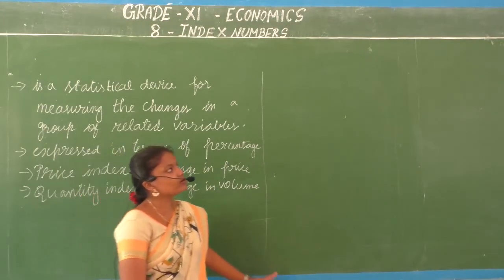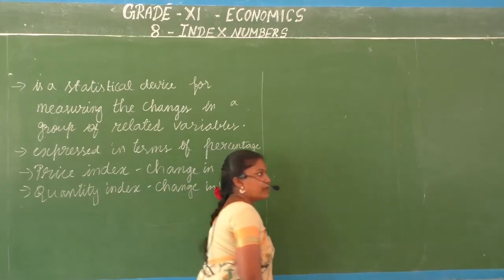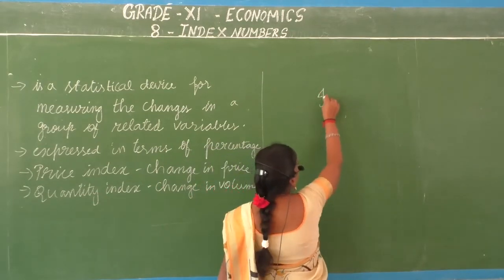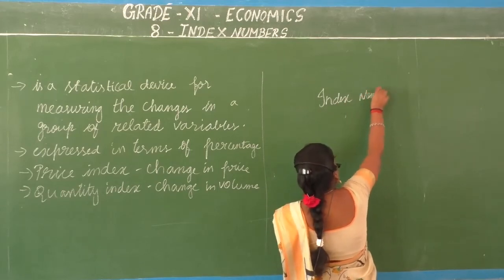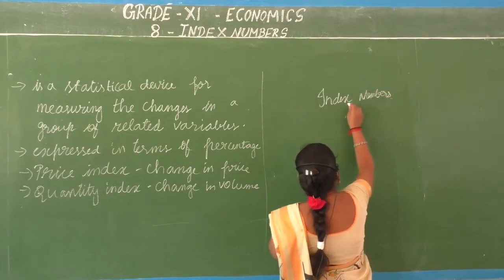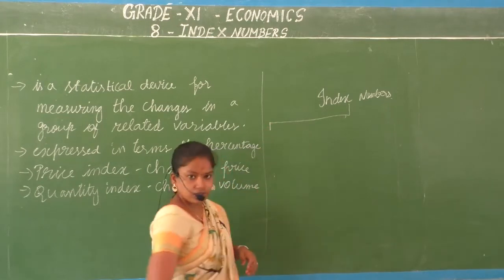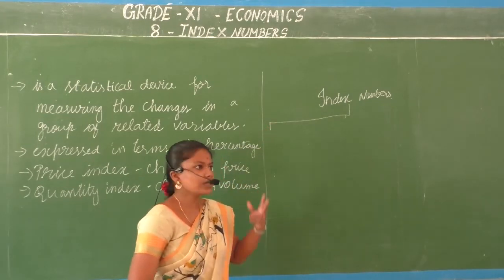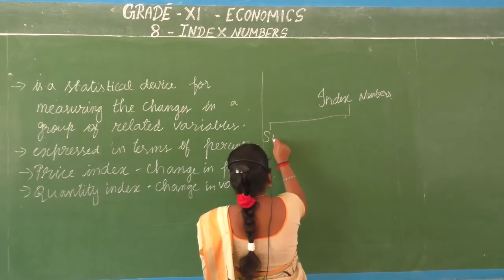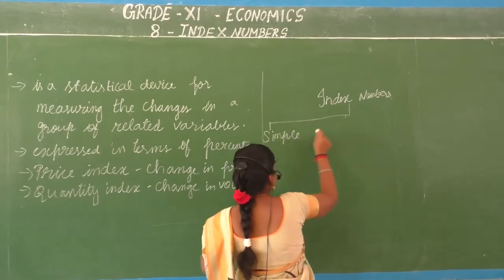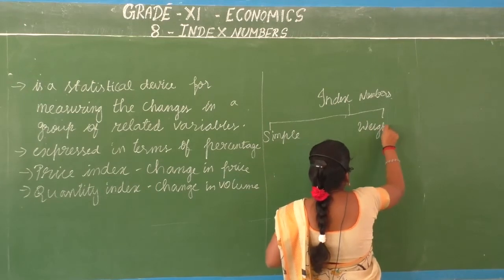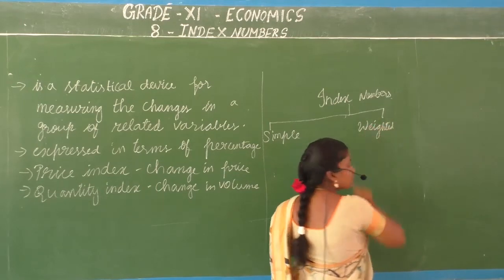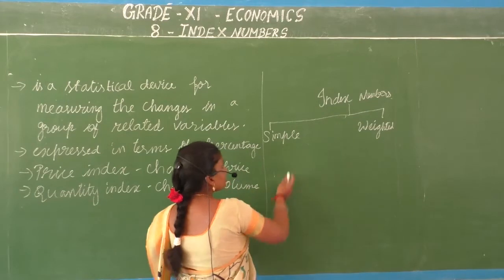Then we moved on to construction of index numbers. So how can you construct index numbers? You have two types, simple index number and weighted index number. We have already been looking at the simple index number.